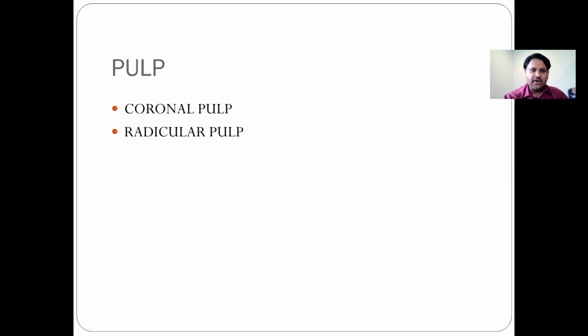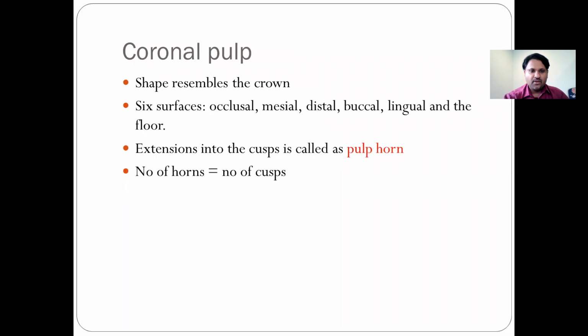The pulp is divided into two parts. One is the coronal pulp, which is seen in the crown portion, and the radicular pulp, which is seen in the root portion. The coronal pulp's shape resembles the crown. It has six surfaces: occlusal, mesial, distal, buccal, lingual, and the floor. The extensions into the cusps are called pulp horns, and the number of horns is equal to the number of cusps.